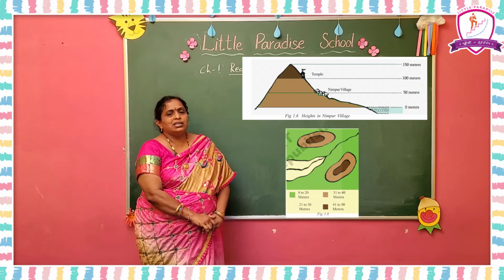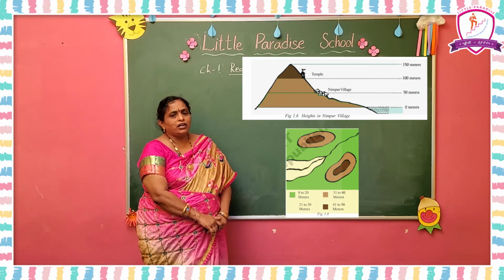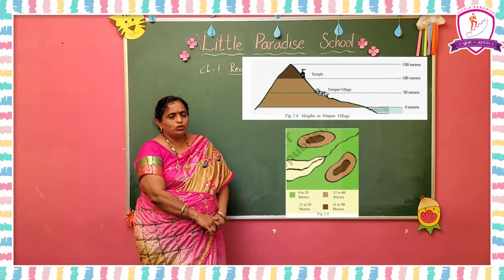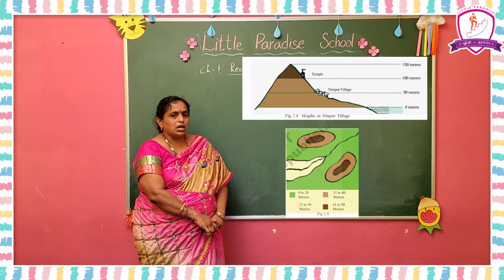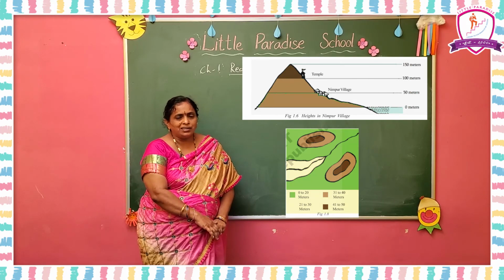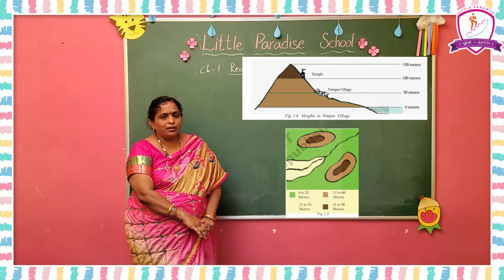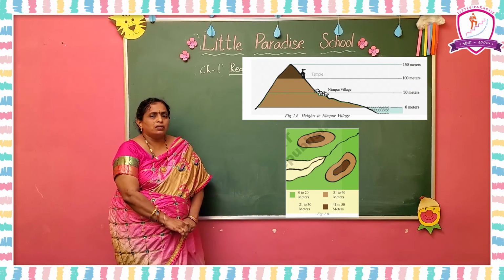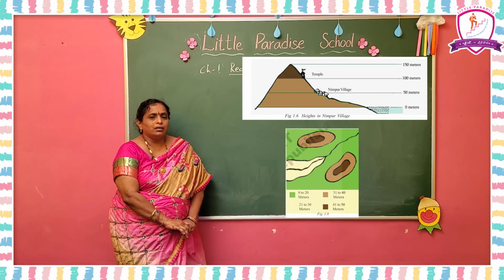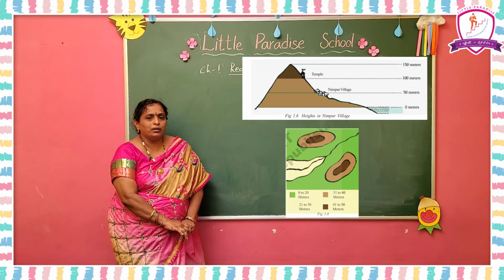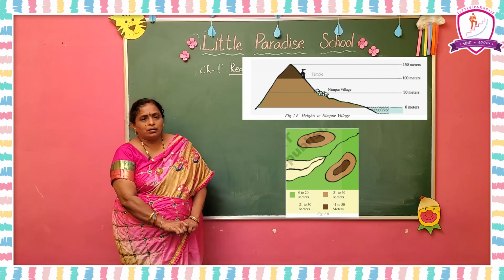Now look at this last point. If you live near a railway station, find out the height of that place. When you go to the railway station, you can see the height of Rajahmundry, that is the mean sea level of Rajahmundry, clearly mentioned on the display board at the railway station. Note that in your notebook. In the same way, with the help of the display board, note what the mean sea level is in your own area. Note it in your notebook.